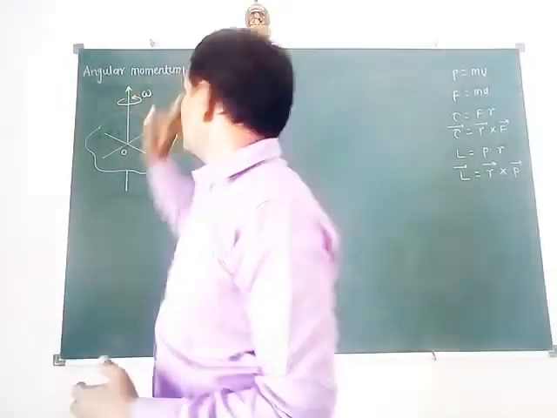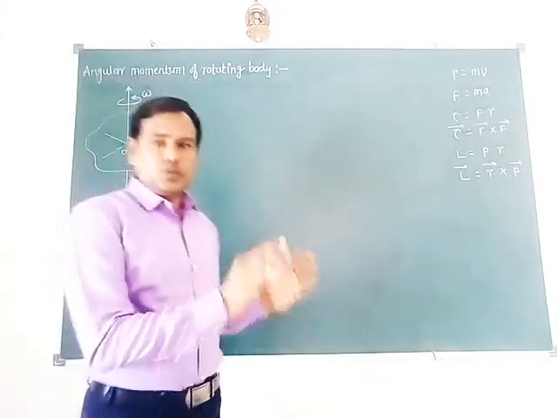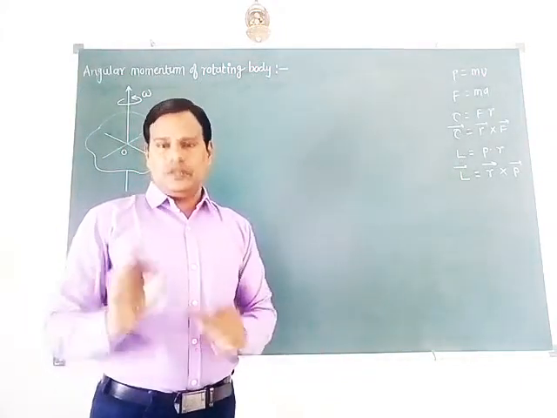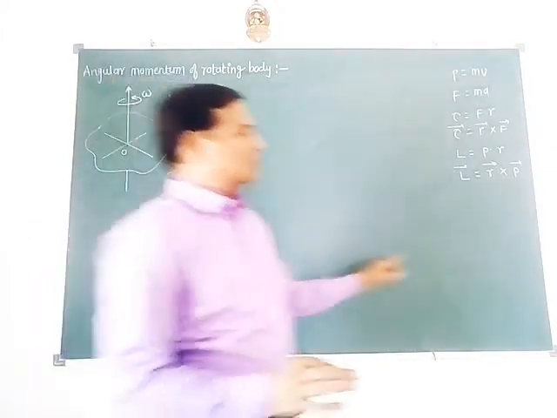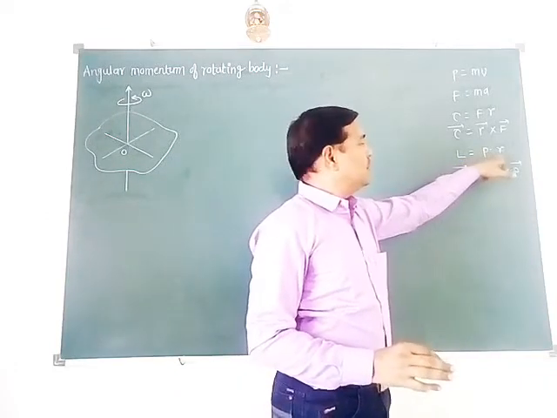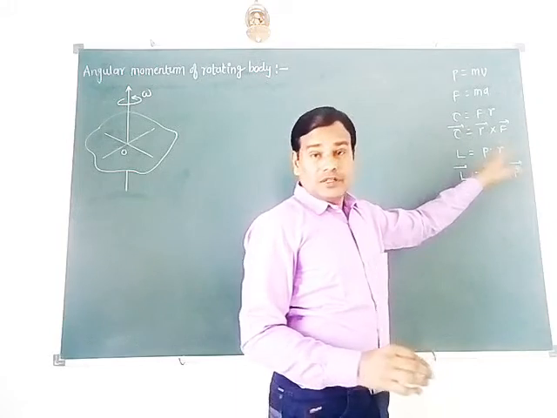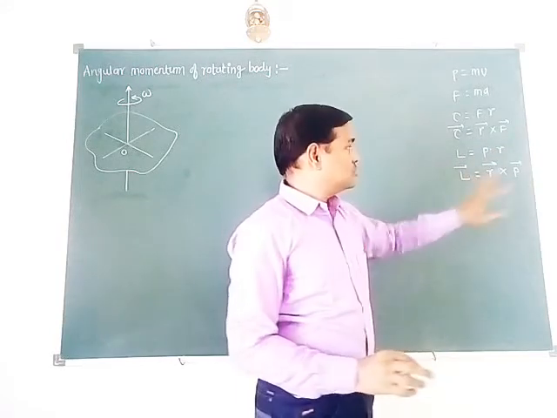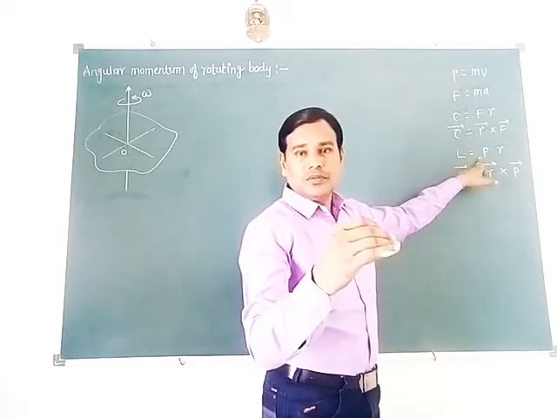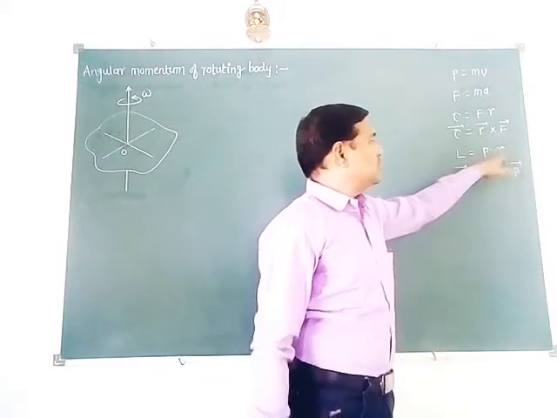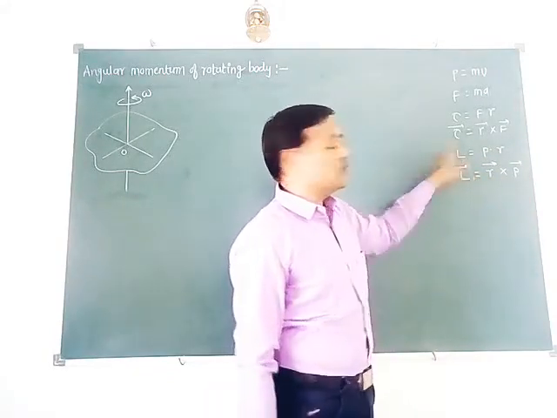Angular momentum is nothing but the moment of linear momentum. It is the product of linear momentum and perpendicular distance from the axis of rotation. So P, the quantity in linear motion, into perpendicular distance gives the quantity in angular motion.